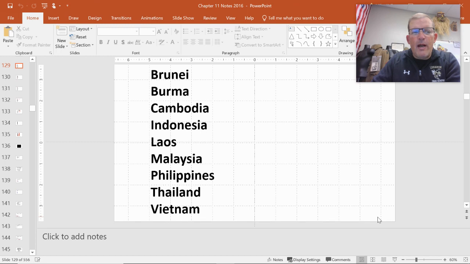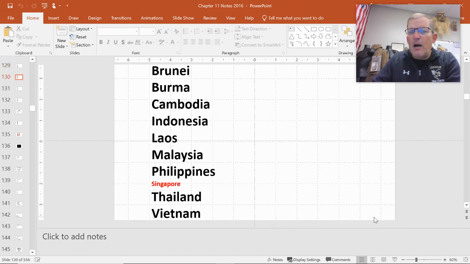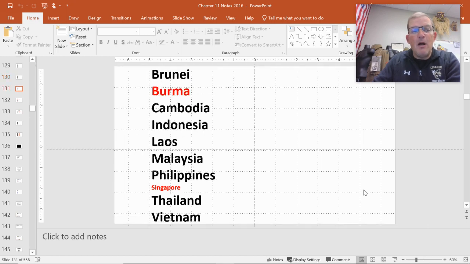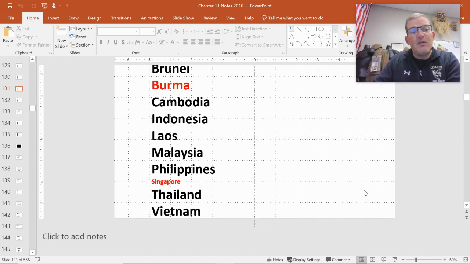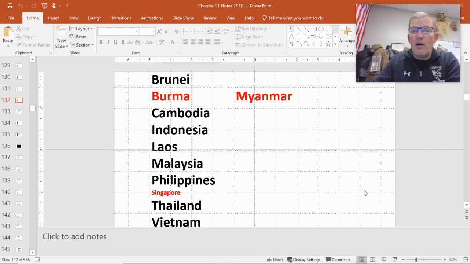But I would want to point out to you that Singapore is not in these big bold letters. But if you look in that right hand column, there is going to be some information about Singapore. So you should be able to see that pretty easily. The other thing that might be a little confusing is we've got Burma in here. We've talked about Burma before. On this worksheet, it's referring to Burma, but we know that Burma is actually called Myanmar today.